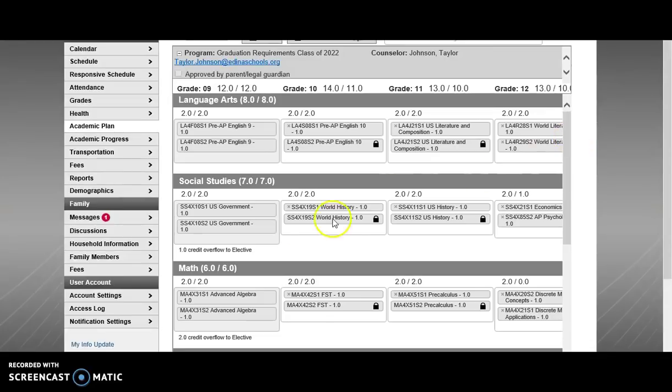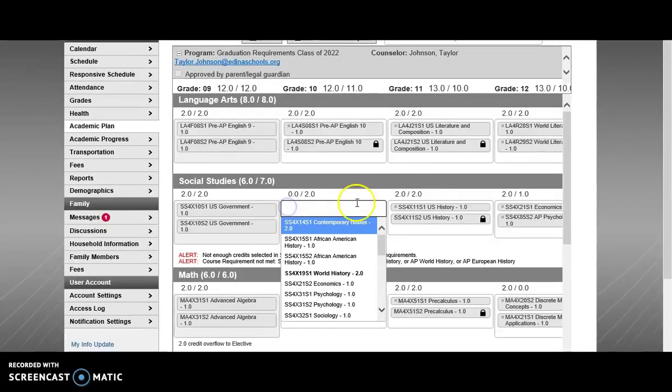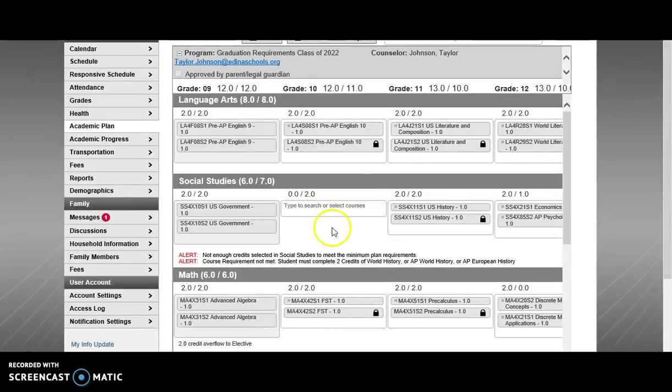If you'd like to make a change to your plan, in the top left corner, there's going to be an X. You are going to mark that, and it will remove that course. You'll notice that when I removed World History, alerts appeared in the bottom of this credit category, and it states not enough credits are selected to meet the minimum plan requirements. Right now I'm only meeting 6 of the 7 required credits in this course. And specifically, I am missing my world history credits.